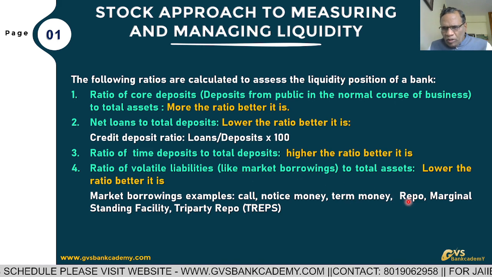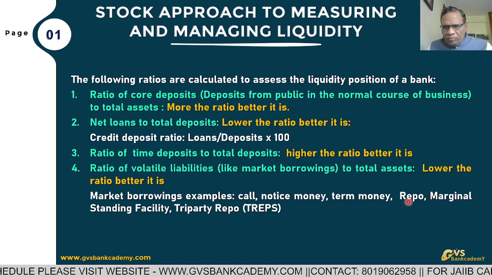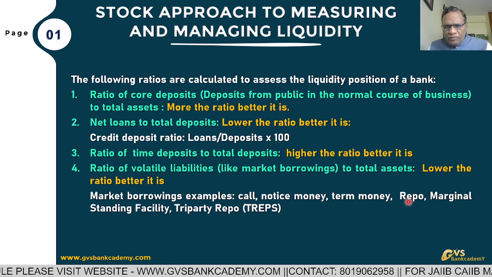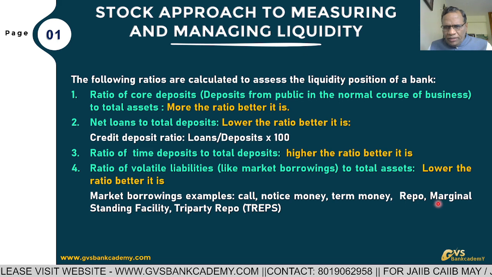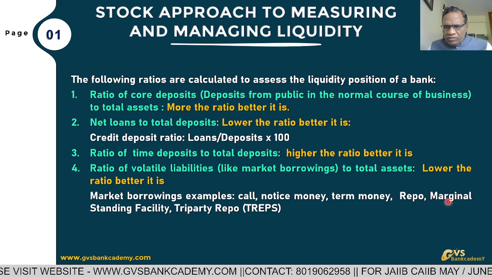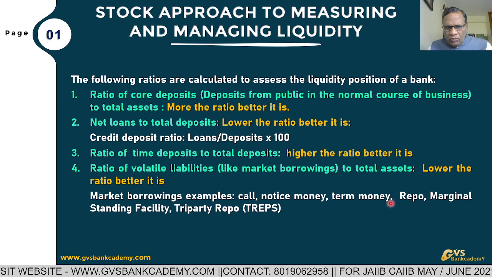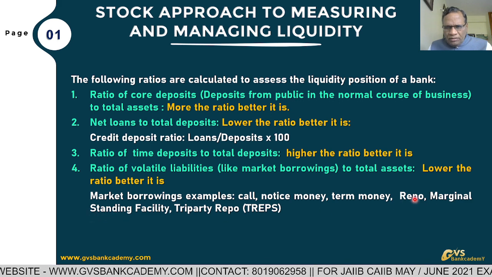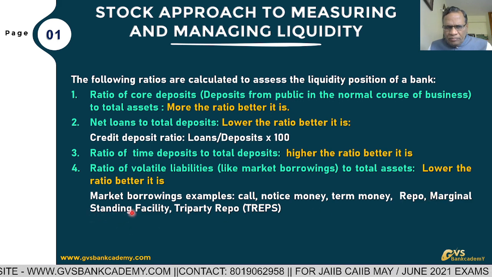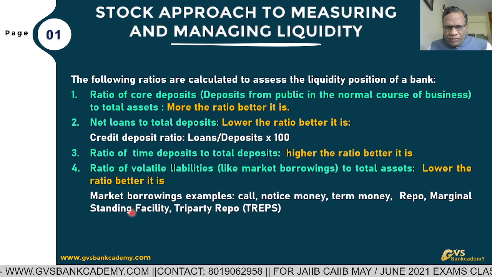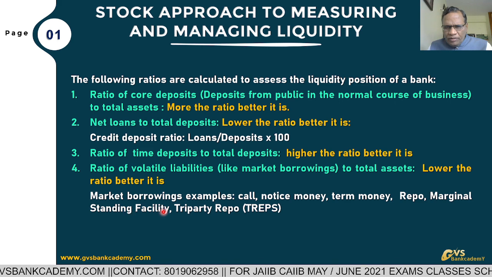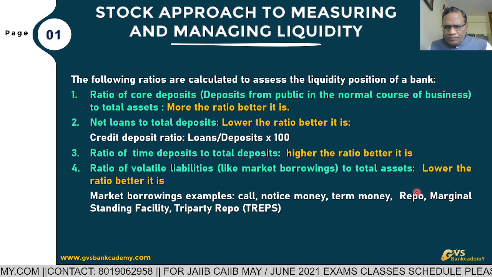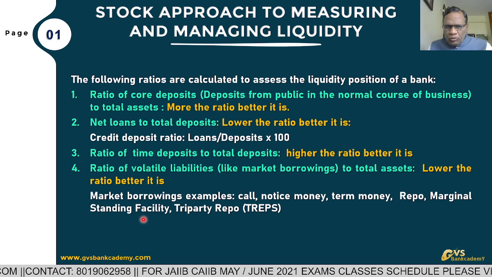And repo, borrowing from RBI, and interbank borrowings also. And Marginal Standing Facility, this is also one window available to the bankers. Under this facility, banks are allowed to borrow from Reserve Bank of India 3% of their NDTL, net demand and time liabilities. Equivalent to 3% of NDTL amount they can borrow under this window. Rate of interest is bank rate, that is presently 4.25.